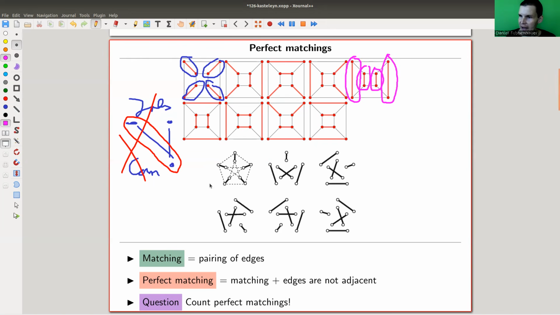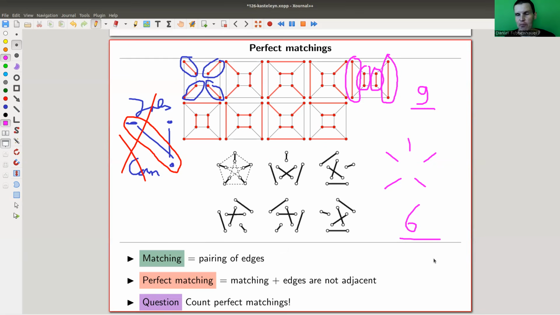Right? So here, again, in the Petersen graph, there are 6 perfect matchings. One of them looks a little bit like this, and the other 5 are just rotations of one another. And here in the cube graph, there are 9 perfect matchings, so 9 and 6. To make sense of it, think about a real world problem like matching jobs and candidates. Matching is very important, so let's just count the number of perfect matchings. There could be anything between 0 and essentially any number you want, and we like to count the number. So here we count 9, here we count 6.